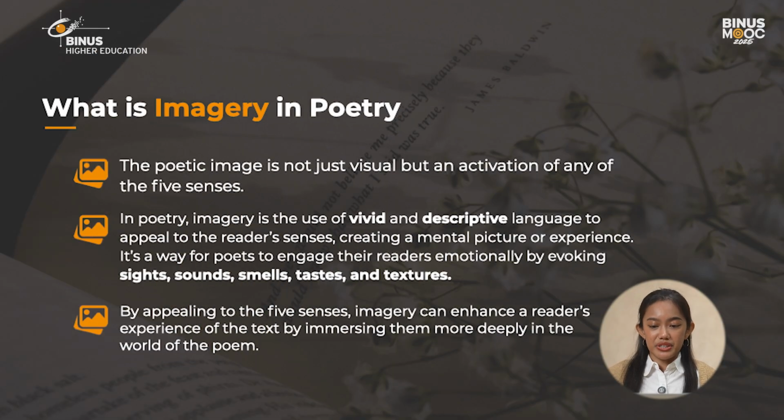So, what is imagery in poetry? The poetic image is not just visual, but an activation of any of the five senses. In poetry, imagery is the use of vivid and descriptive language to appeal to the reader's senses, creating a mental picture or experience. It's a way for poets to engage their readers emotionally by evoking sights, sounds, smells, tastes, and textures. By appealing to the five senses, imagery can enhance a reader's experience of the text by immersing them more deeply in the world of the poem.